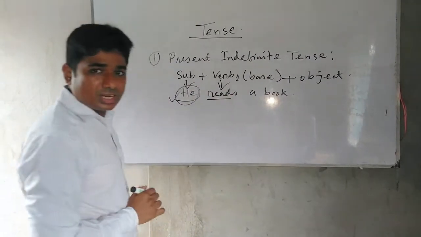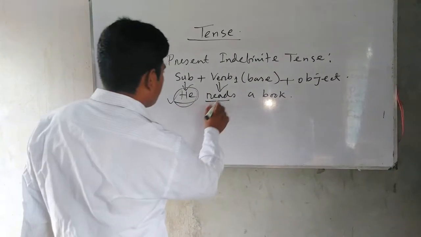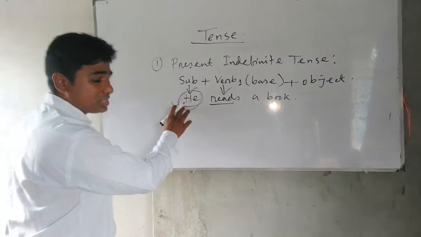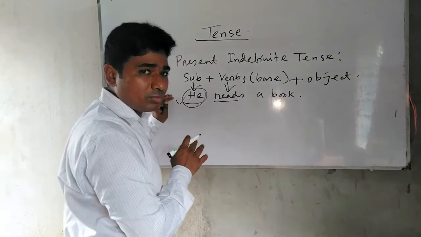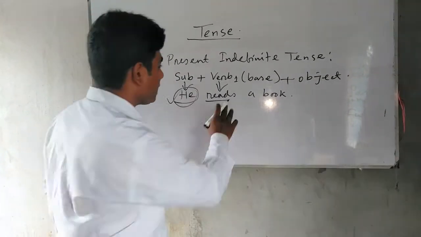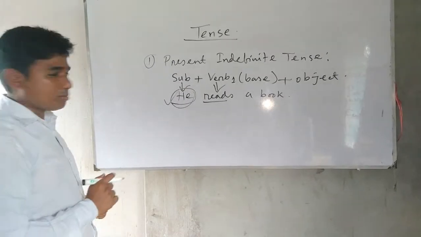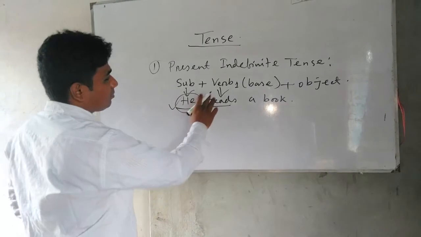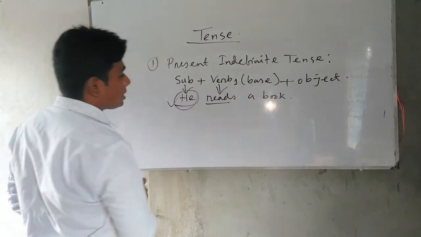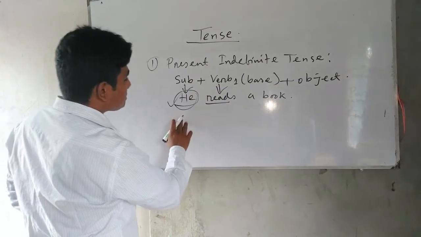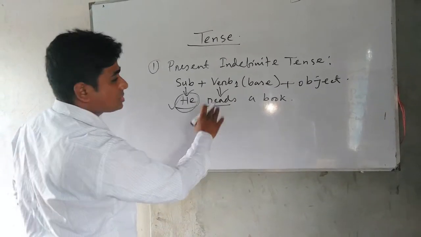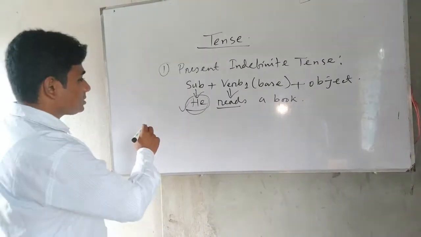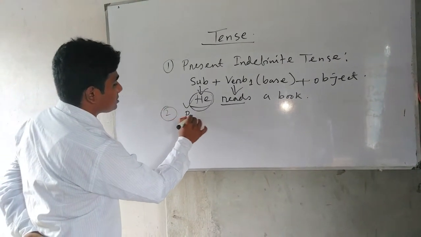The reason is he is third person and singular number. When you find a third person singular subject, you should add s at the end of the verb. Here read plus s, reads. So present indefinite tense is subject plus verb 1 or base plus object. Subject he, verb 1 read, and object a book.